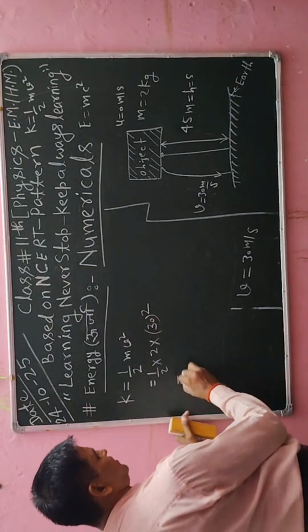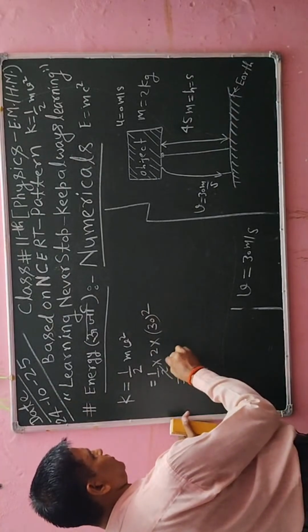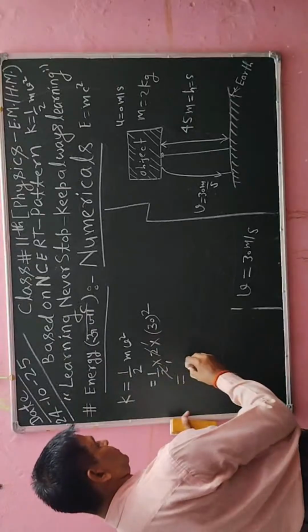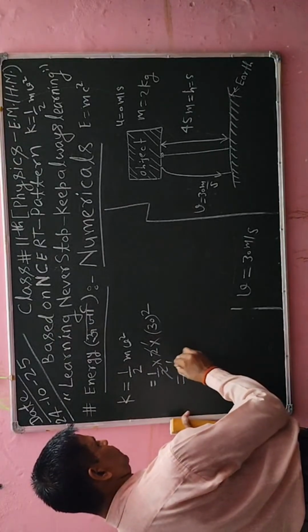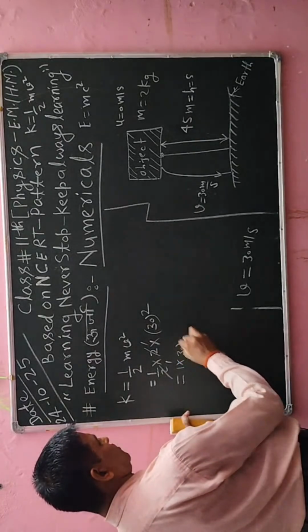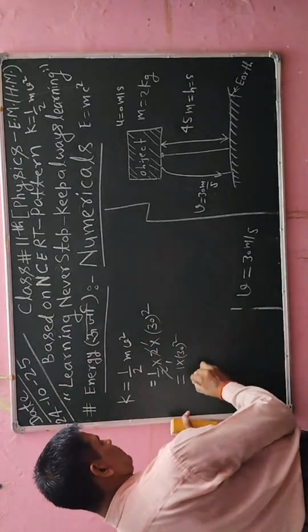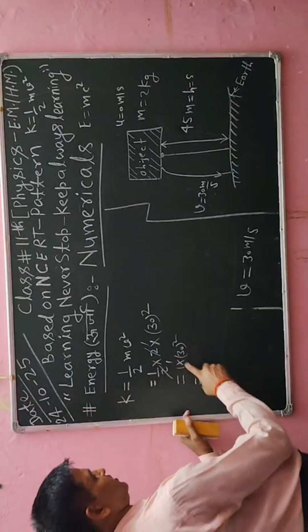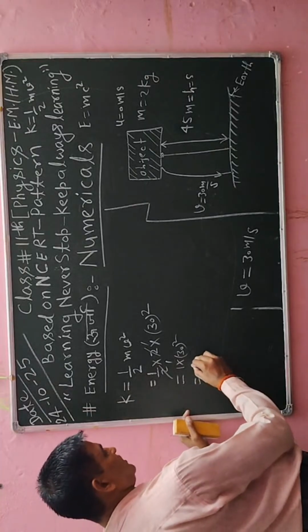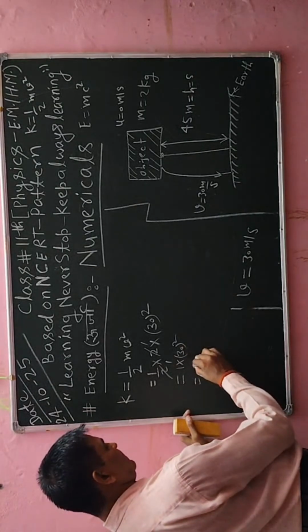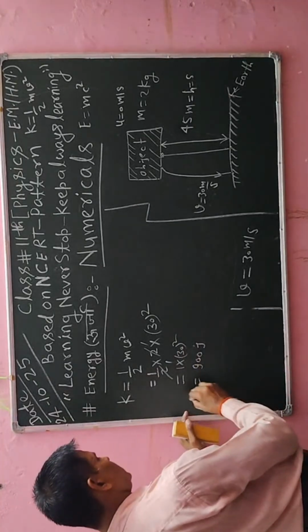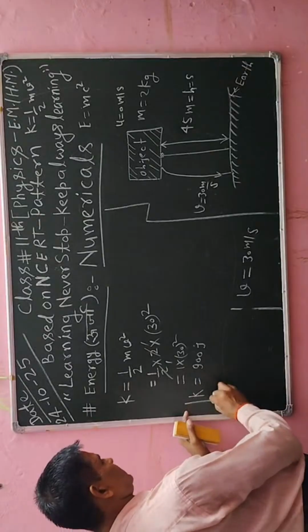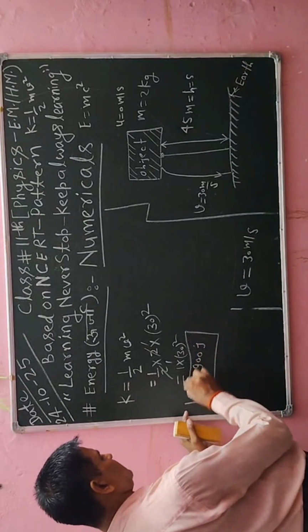Now further I will simplify. The 2 on the 2 will cancel out, and after cancelling I will say 1 into 30 whole square. Now I will simplify. 1 into this will be the same quantity. It means 3 3 ja 9, that will be 900 joule. So kinetic energy I have got here is 900 joule.